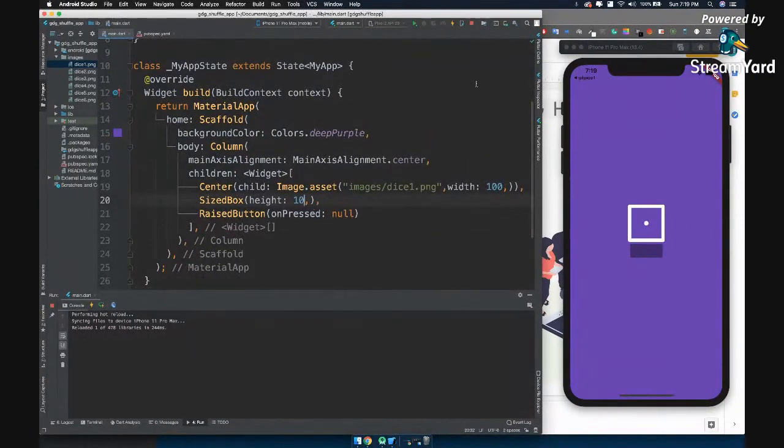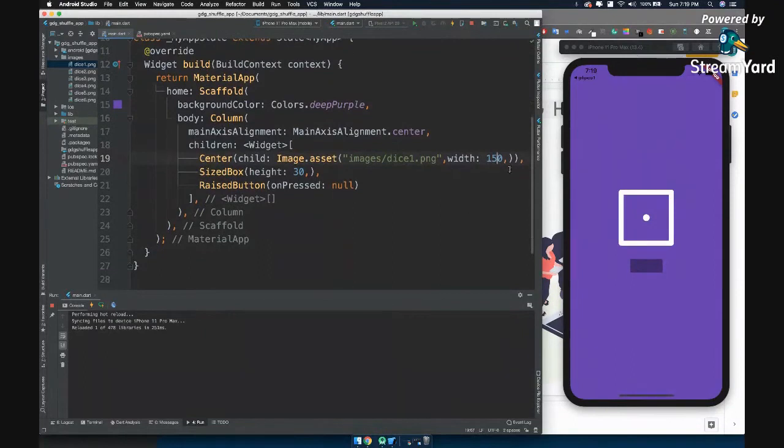That's why. So let's hot reload now, and you can see we just gave a little bit of height. Let's say we'll add 40. 40 will be a lot. Let's add it. Let's make the width of the image a little bit better.